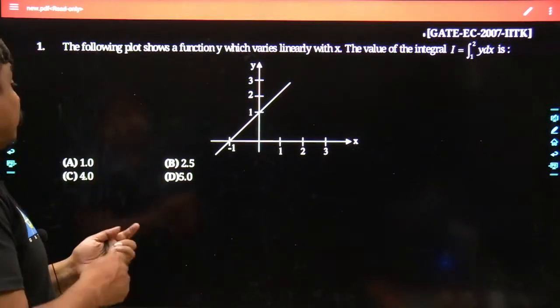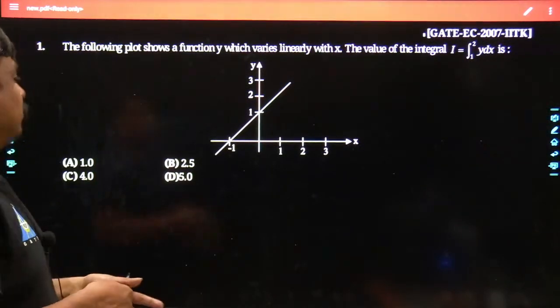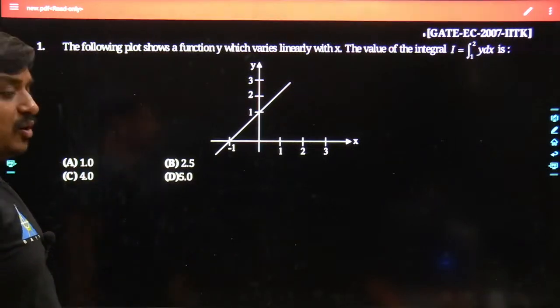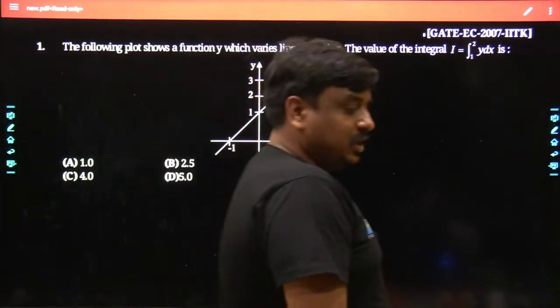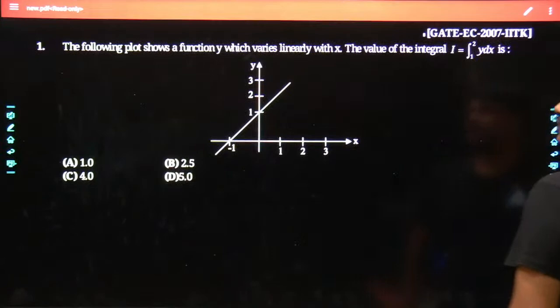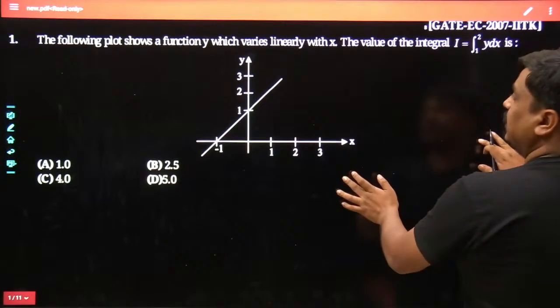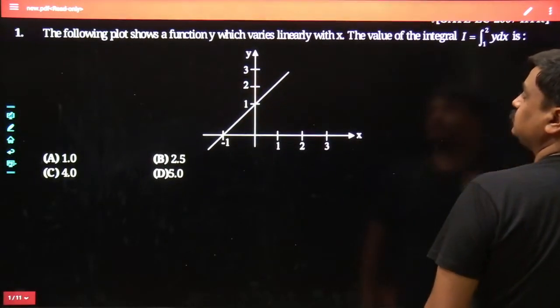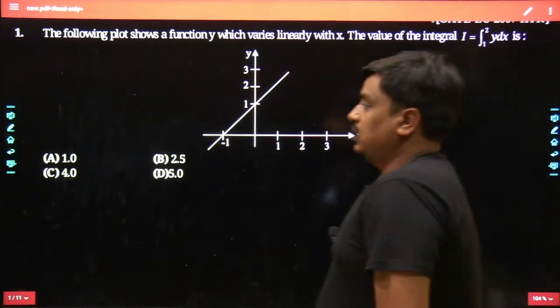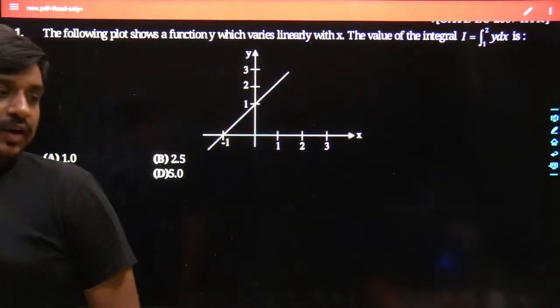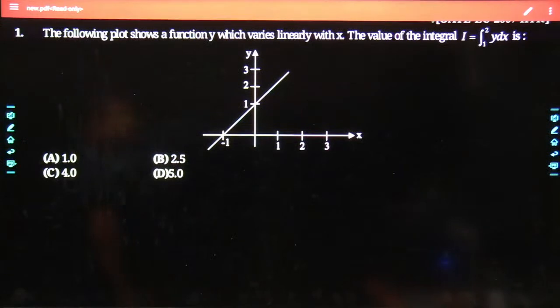That means out of the 4 different options, you would have only one best answer. Tell me what would be the best answer for this given problem. I want the input from each one of you. What would be the best answer for this given problem?